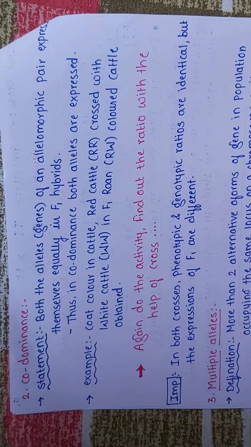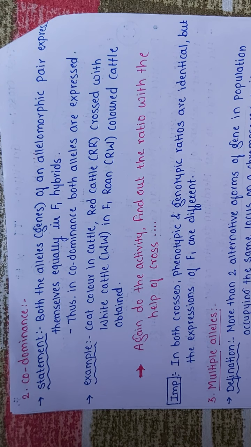The next example of intragenic interaction is codominance. Go with the word codominance, which means both are dominant. See the statement: both the alleles or genes of an allelomorphic pair express themselves equally in the F1 generation. Thus, in codominance, both alleles are expressed.